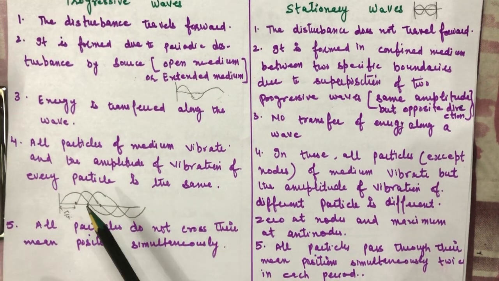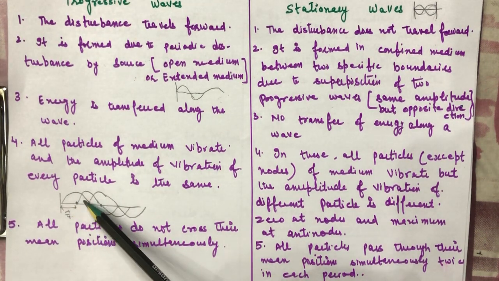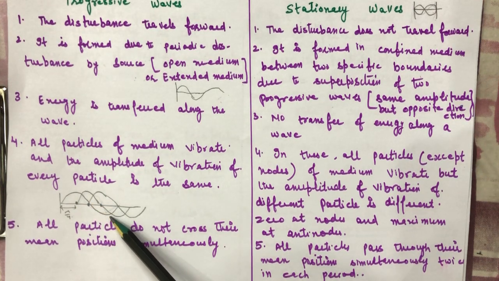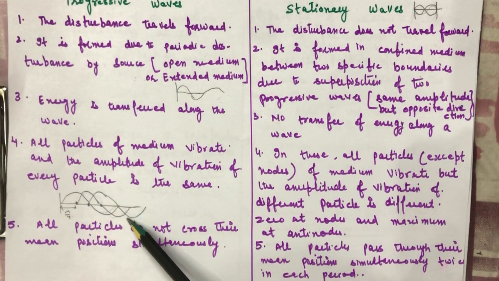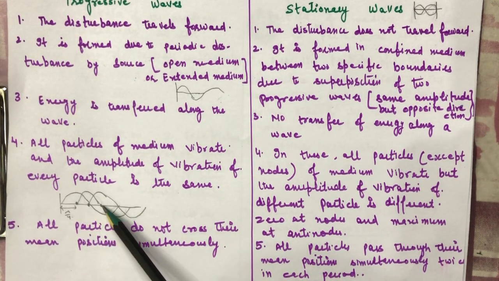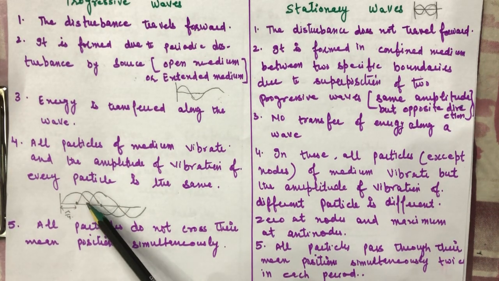For example, this is a progressive wave. From this point, this is one, and after some time, after this one, we have three progressive waves. Suppose this is one particle, this is another particle, and this is another particle. This particle has this amplitude, and this particle has this amplitude.